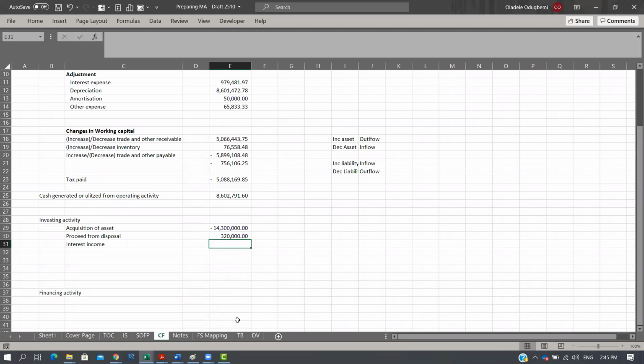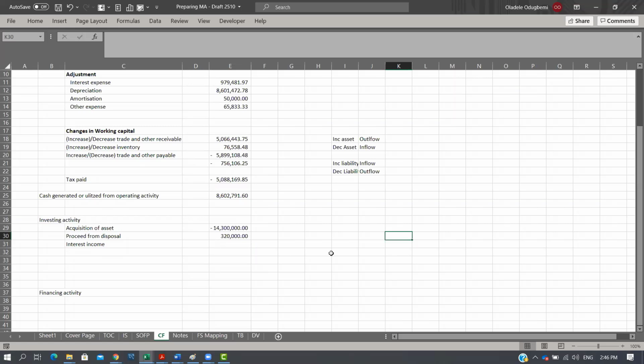Your interest income is maybe what has been earned. For example, you have a fixed deposit with the bank, and most times the fixed deposit is only paid at maturity, or when you liquidate the fixed deposit. In such a situation, if every month you've been accruing the interest that you earned on that fixed deposit, there's a high probability that your income statement has both cash and non-cash elements.